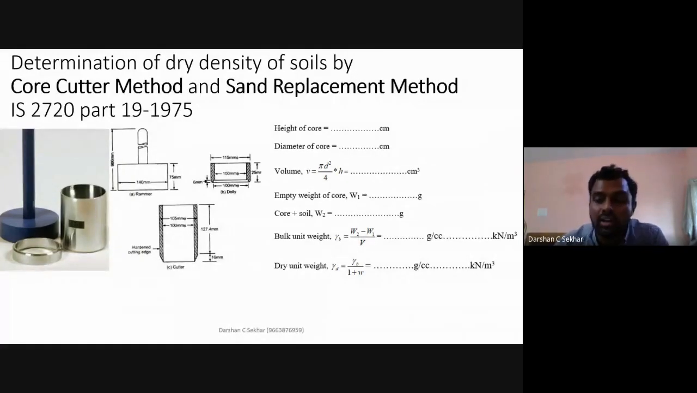Don't do any other correction or conversion here, it is going to be confusing. So ensure that you take the values in terms of centimeters and grams. So this is with respect to the core cutter test.